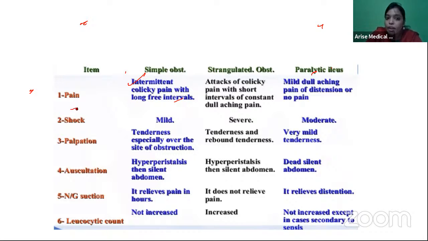Shock, the patient can be in mild shock in obstruction but moderate shock in paralytic ileus. Next, on palpation, there can be tenderness, especially wherever there is an obstruction. Paralytic ileus, very mild tenderness or no tenderness. You will have hyperperistalsis here because the bowels are trying to push everything inside. Here you'll have silent or dead abdomen. It's a paralyzed abdomen, right? When you put the nasogastric suction, it relieves the pain and the distension. So these are some of the differences which you have.